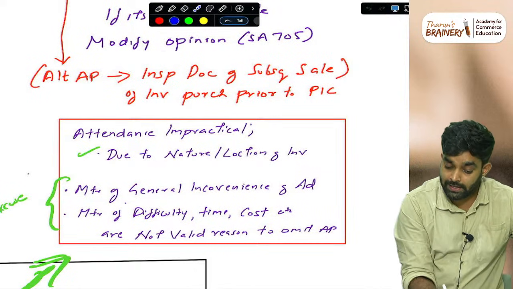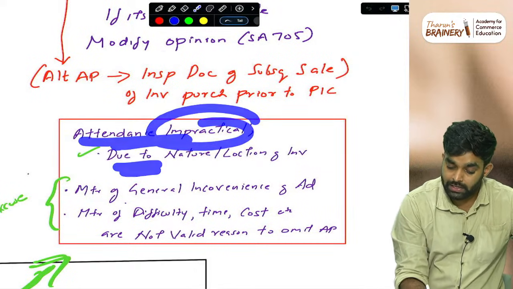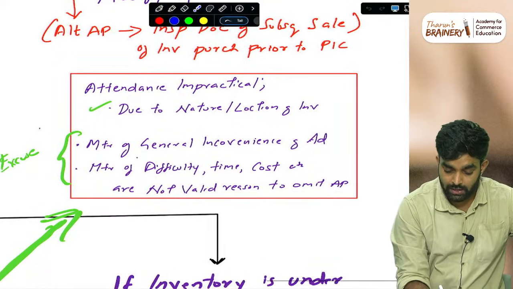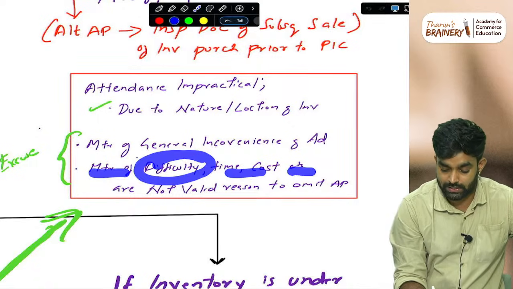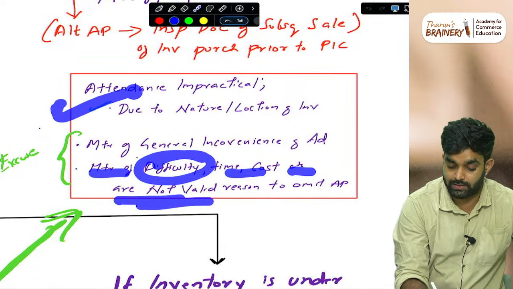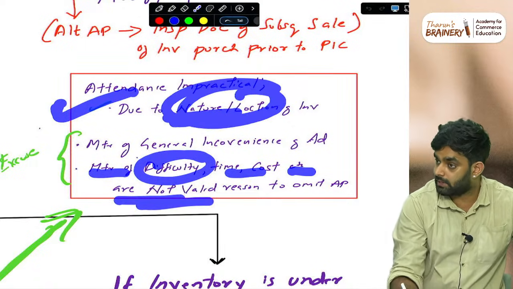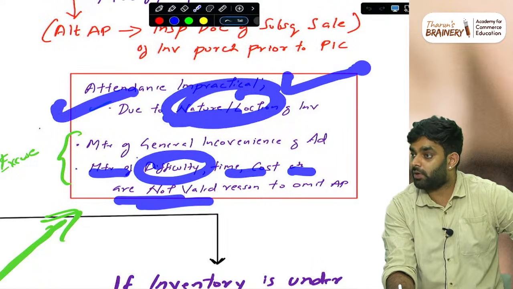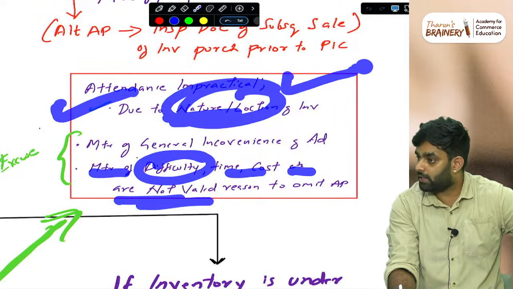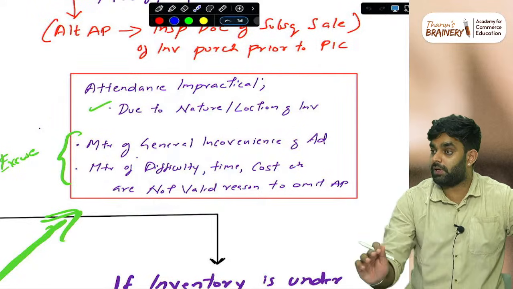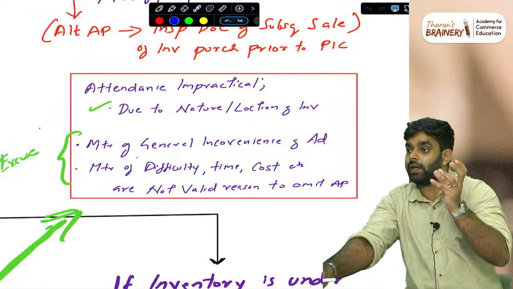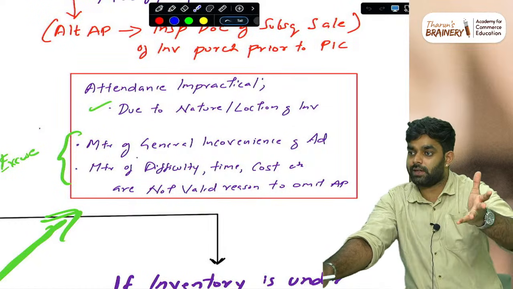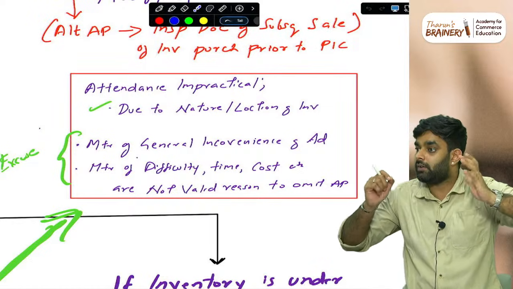Then, if attendance is impractical due to the nature or location of the inventory, that is valid. General inconvenience of the auditor, difficulty, time and cost are not valid reasons. Nature and location of the inventory is a valid reason. If inventory is located at Pahalgam, Kashmir, when that issue happened, the auditor cannot go. Nature of the inventory means it may be biogas, or some chemical product like fertilizer, where if you smell it we could get cancer.